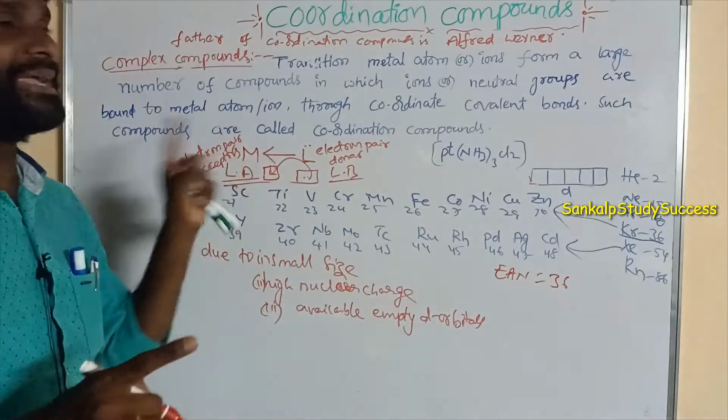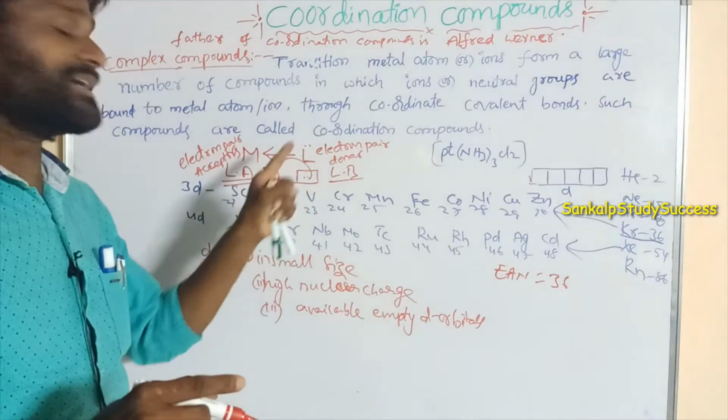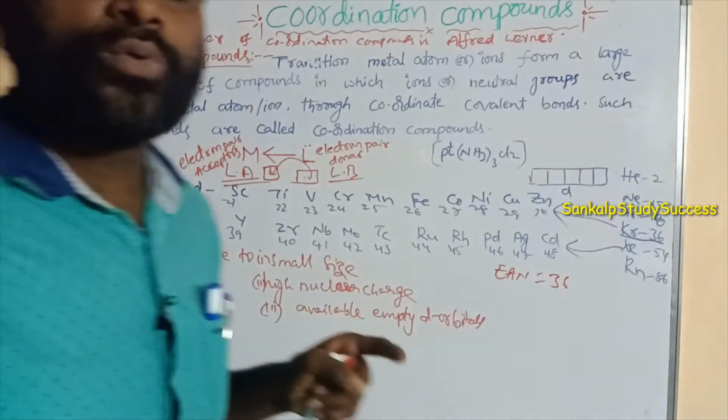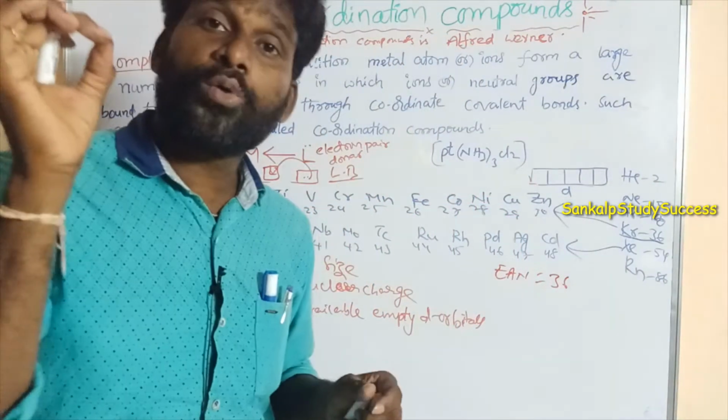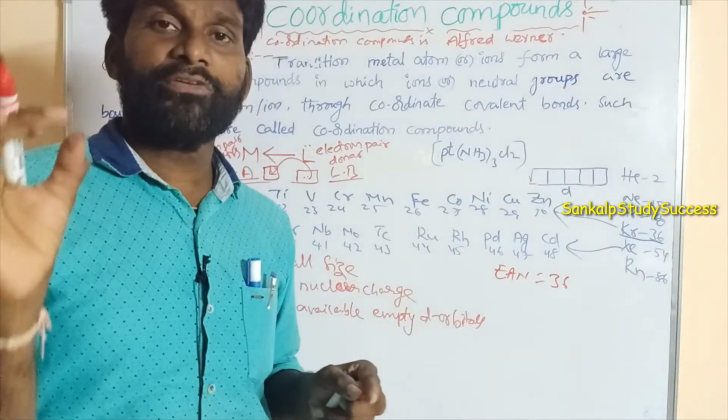Here metal and ligand. Here the transition metals and ligand. Which bond is formed? Coordinate covalent bond. What is coordinate covalent bond? Coordinate covalent bond is a covalent bond in which